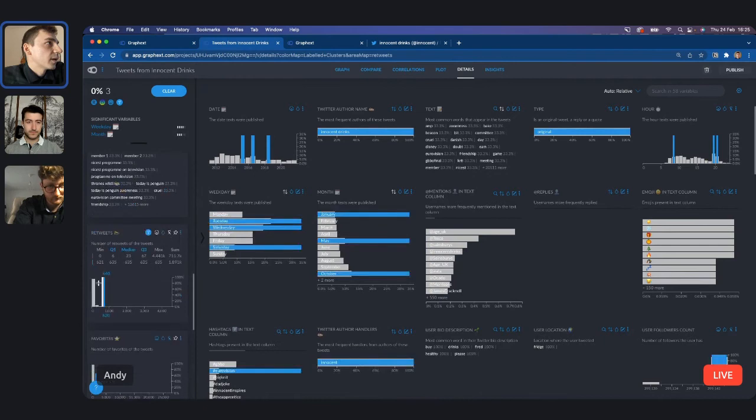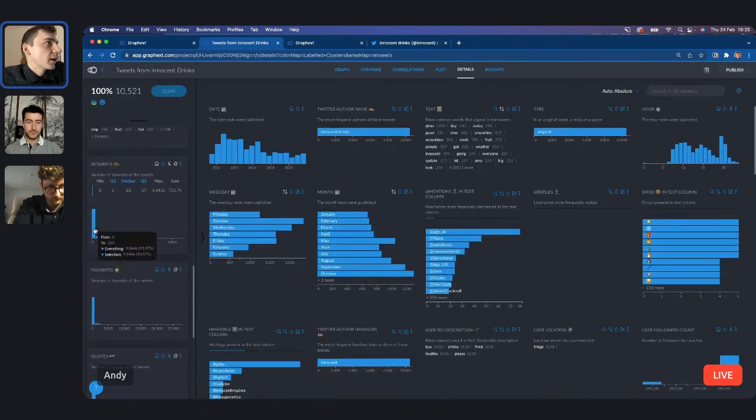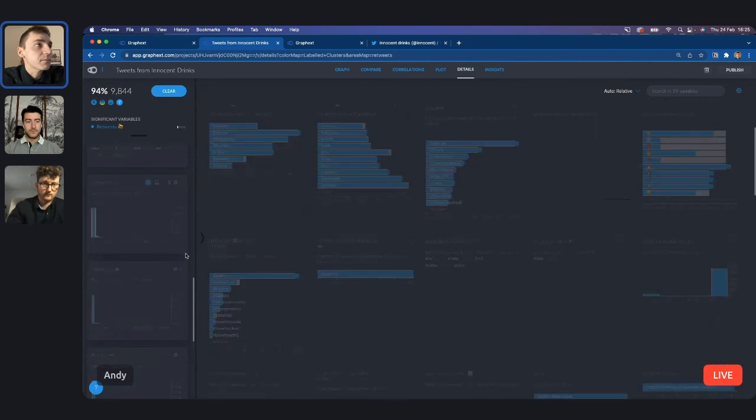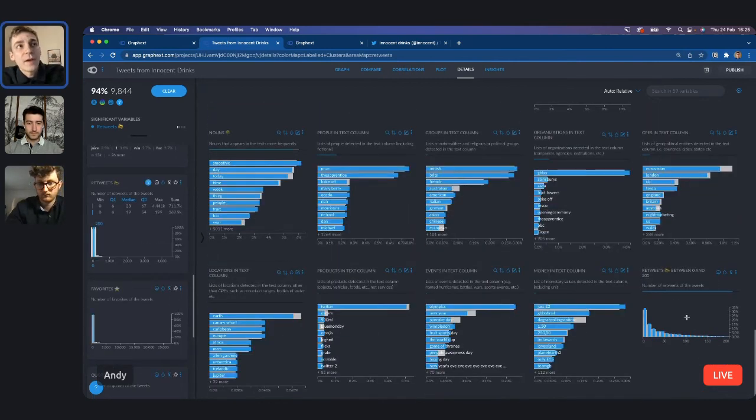In fact, excuse me, that's my mouse being a bit funny. Click on this bar here. I've got 0 to 200. So we can see that 0 to 200 is 94% of the data set. It doesn't make much sense to be analyzing these outliers. We could do that kind of analysis separately, but I can click on the more options menu and click zoom in. And that's going to create another variable, which is much more useful, as we can see the number of retweets between 0 and 200. So we've got 94% of the data set selected here, and only missing the tweets that were outliers in the original variable.